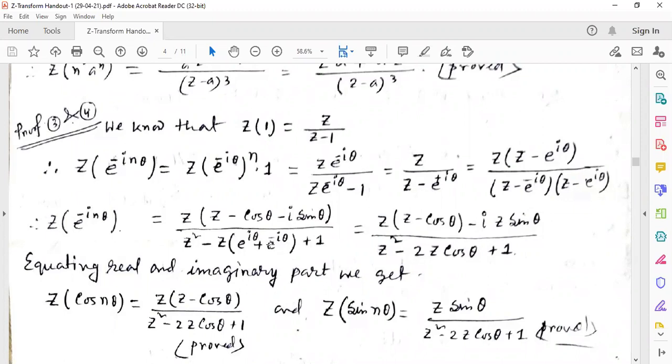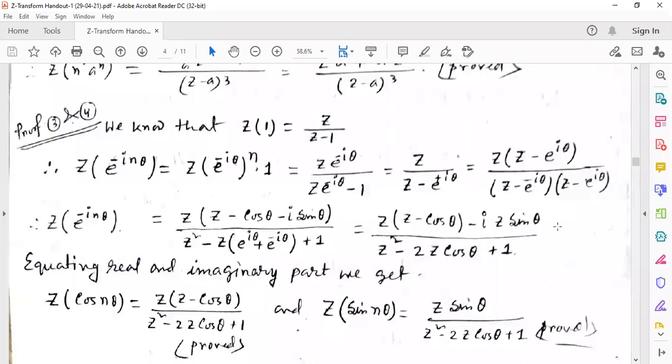Because of that, e to the power i theta means cos theta plus i sin theta, and e to the power minus i theta means cos theta minus i sin theta. So 2i sin theta minus i sin theta is cancelled, so 2 cos theta is coming here, 2z cos theta is coming here. So from here, z into z minus this part is coming.